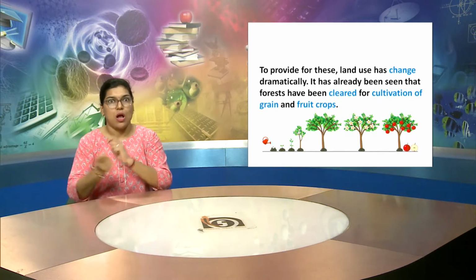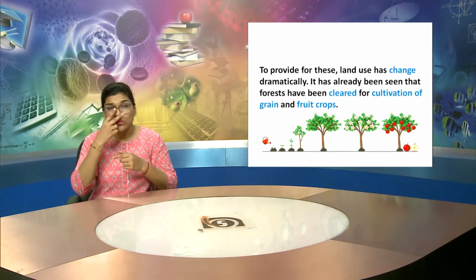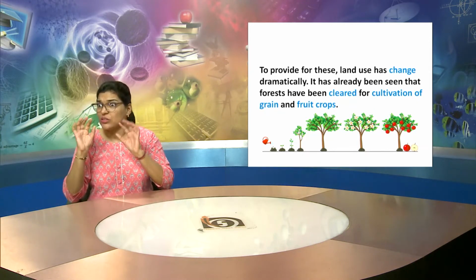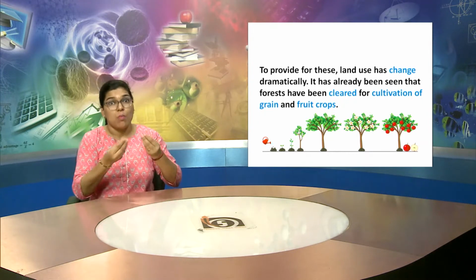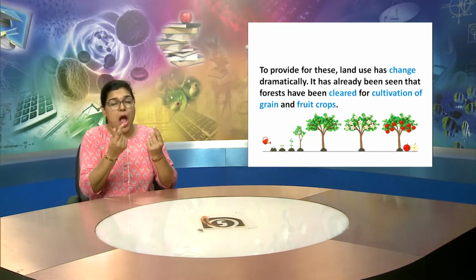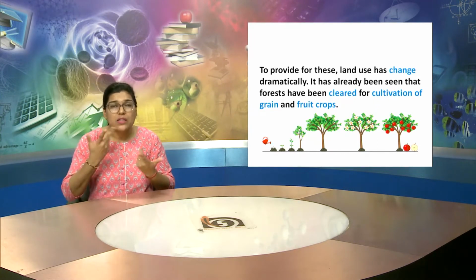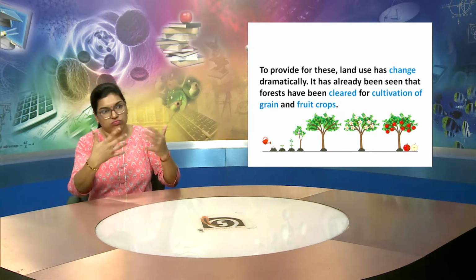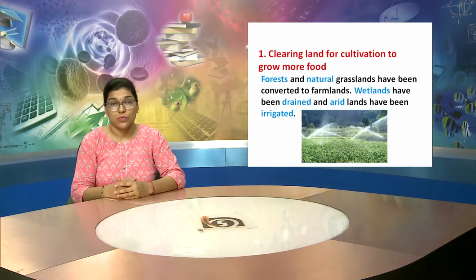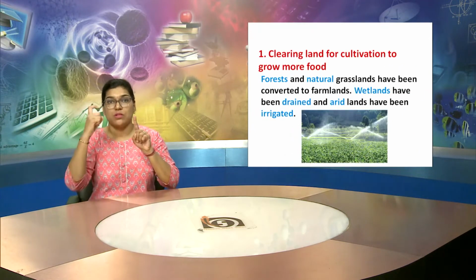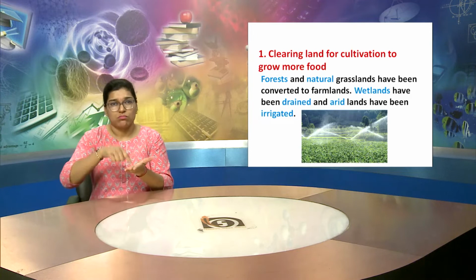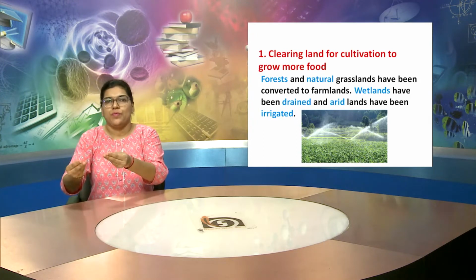This is in continuation of the previous slide. To provide for these things which are needed, land use has changed dramatically, and it has already been seen that forests are cleared and cut for the cultivation of grains and fruit crops. There are points 1 to 7, all about the same topic.